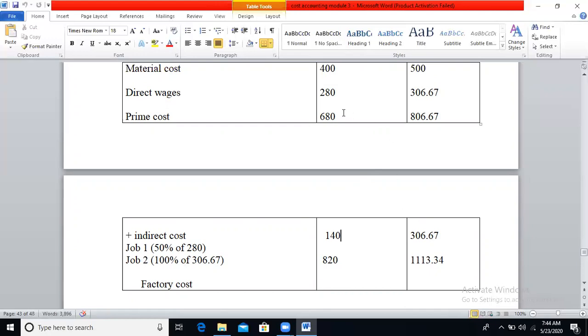So if you add 680 plus 140, 820 will be the factory cost of job 1. And if you add 806.67 plus 306.67, 1113.34 will be the factory cost of job 2.